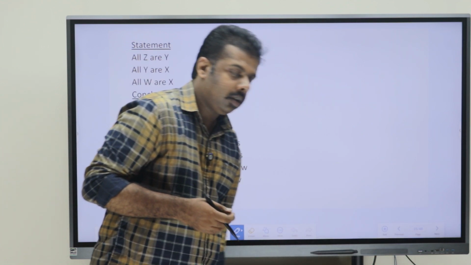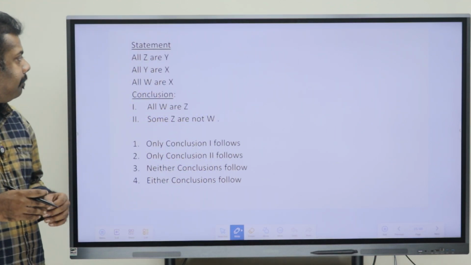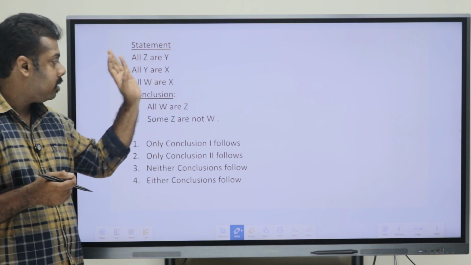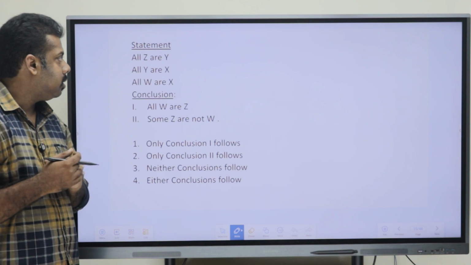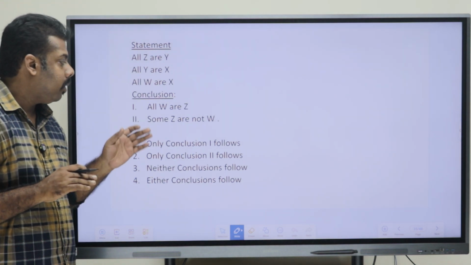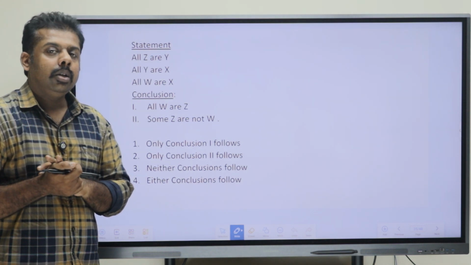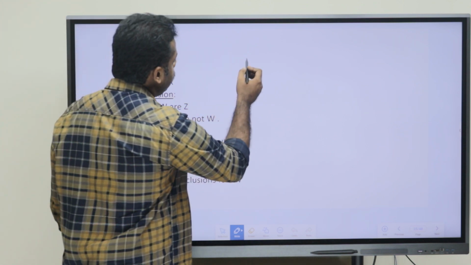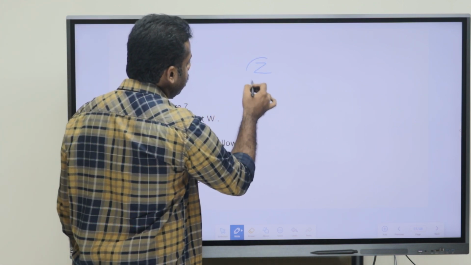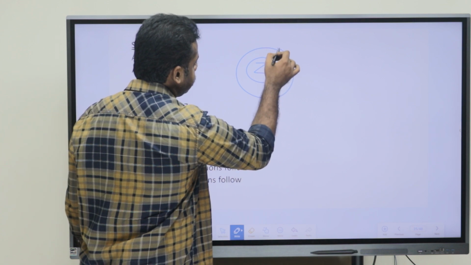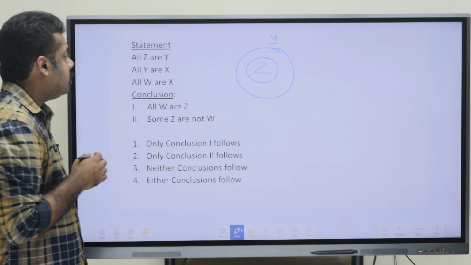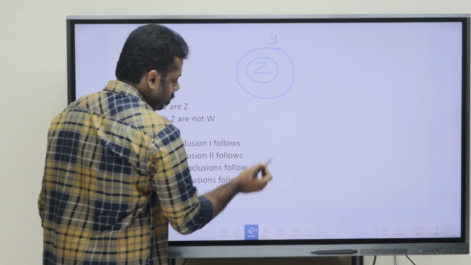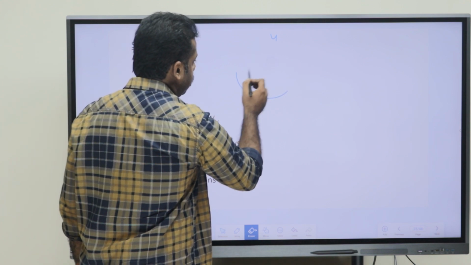Now moving to the next question here, that is the 35th question. The statements they have given: all Z are Y, all Y are X, all W are X. So three statements they have given. First we can connect them using the Venn diagram. So all Z are Y means Z is completely inside Y. Now the second one: all Y are X.